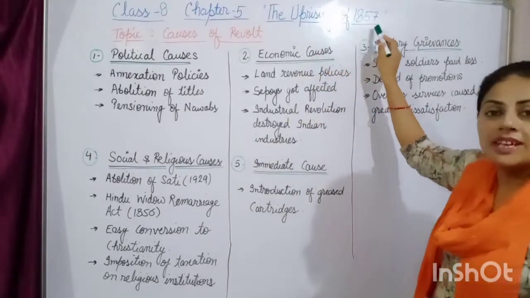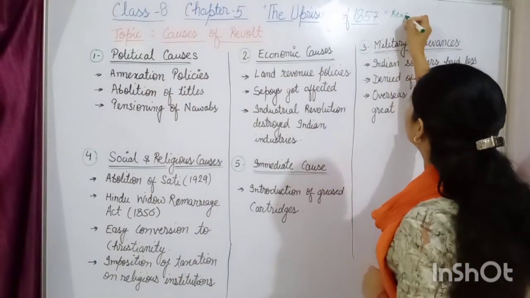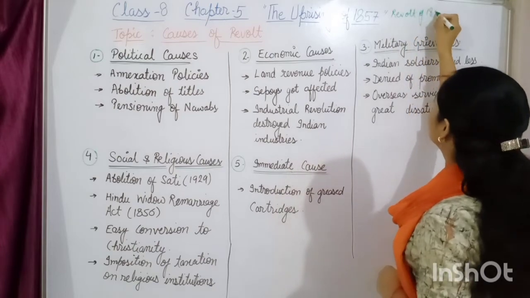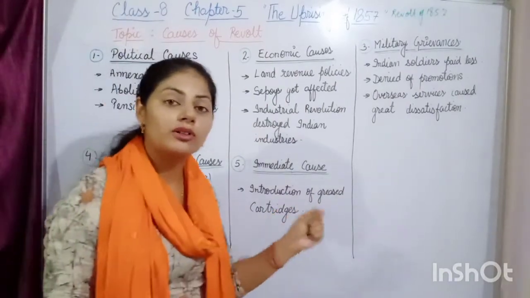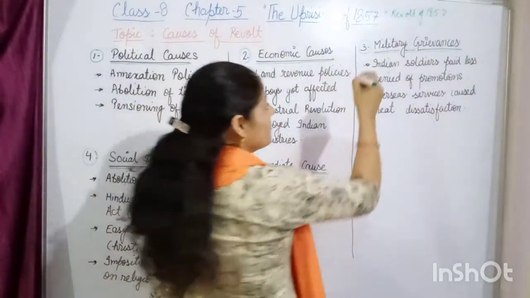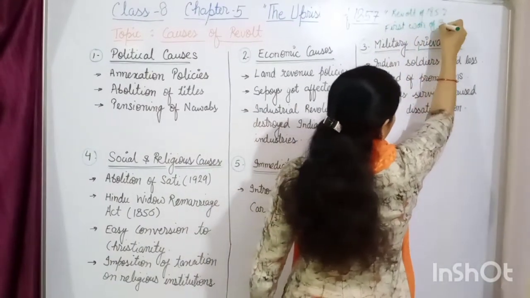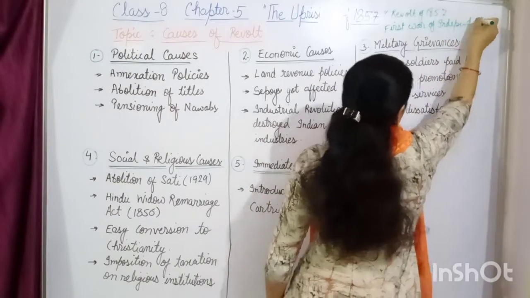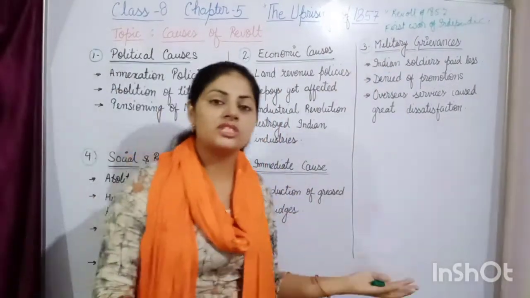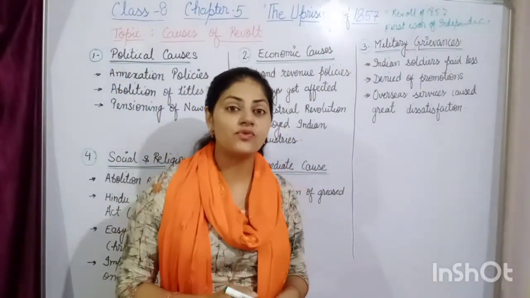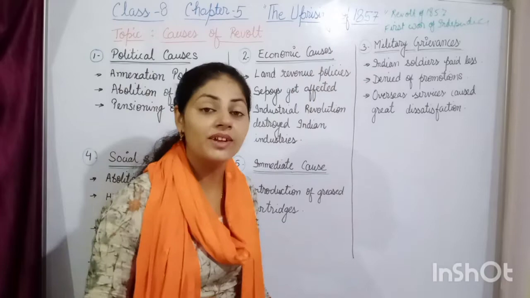The uprising of 1857 is also known by the name of the revolt of 1857. Apart from this, one of the historians has also called this event the first war of independence. Okay, so remember, if it is asked which event in Indian history is known as the first war of independence, it is the revolt of 1857 or the uprising of 1857.